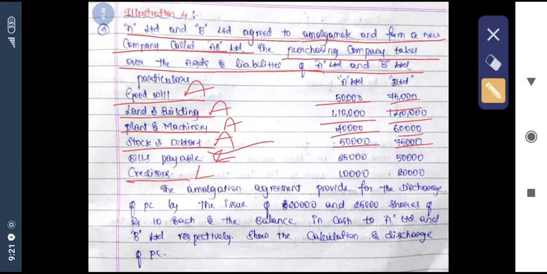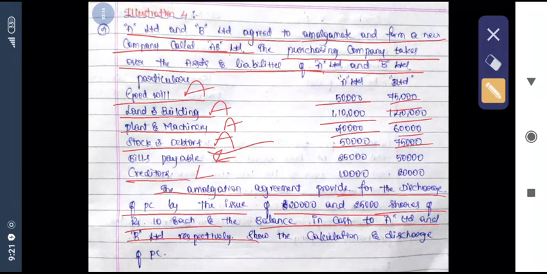Okay, see the next concept, that is next line. The amalgamation agreement provides for the discharge of PC by issue of 20,000 and 25,000 shares of rupees 10 each. The balance in cash to A Limited and B Limited respectively. Show the calculation of purchase consideration, also discharge of PC. So in order to calculate the discharge of PC, first we have to calculate the purchase consideration paid by the purchasing company, that is AB Limited, to transferor companies, that is A Limited and B Limited.